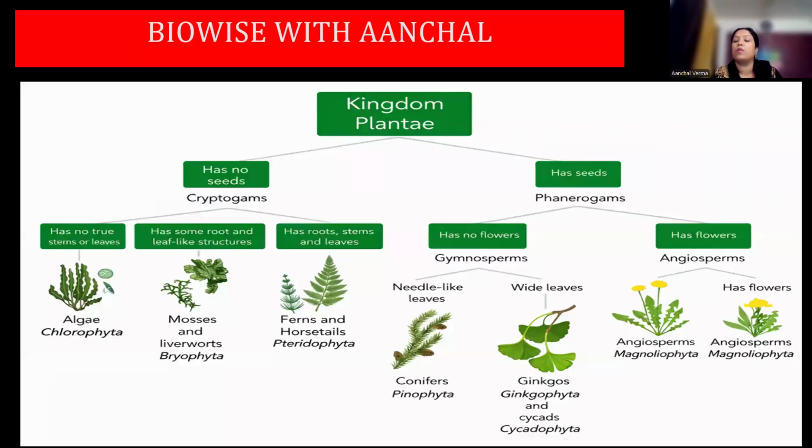Then let us talk about the kingdom Plantae. Plantae has two major groups, cryptogams and phanerogams. Cryptogams have no seed, phanerogams have seed. In cryptogams, you have Thallophyta, Bryophyta, Pteridophyta. In phanerogams, you have Gymnosperms and Angiosperms. Let us have a quick review of these groups.